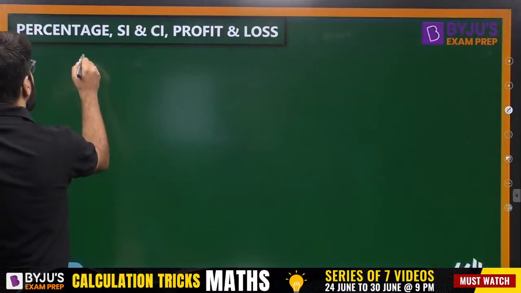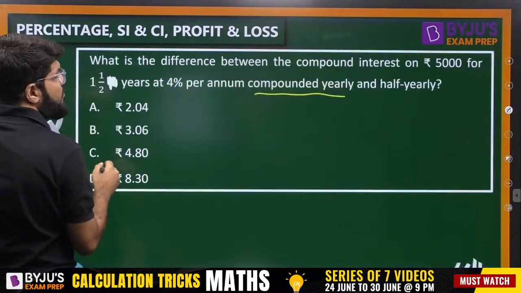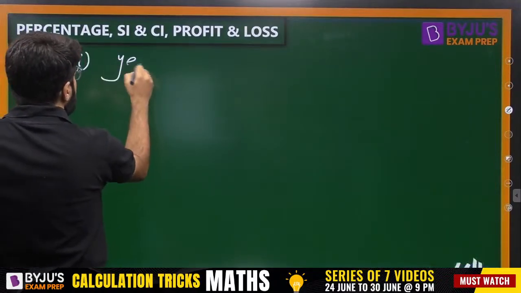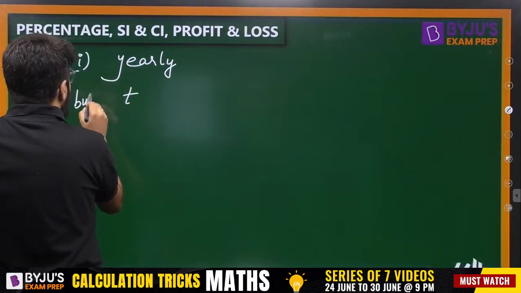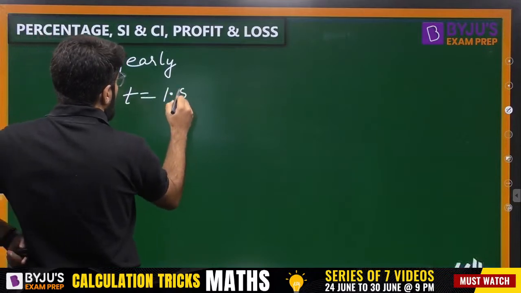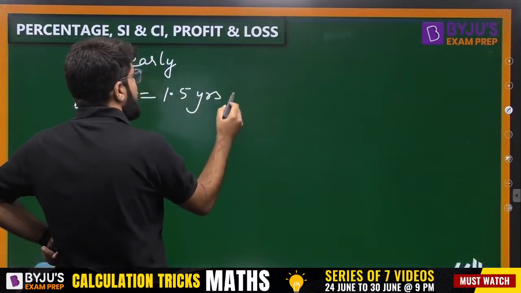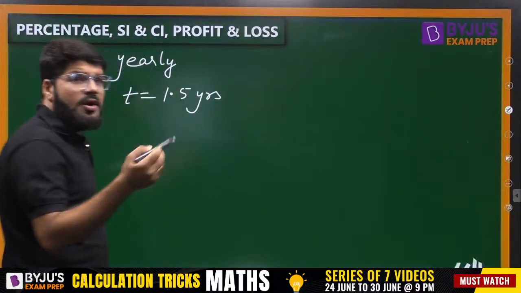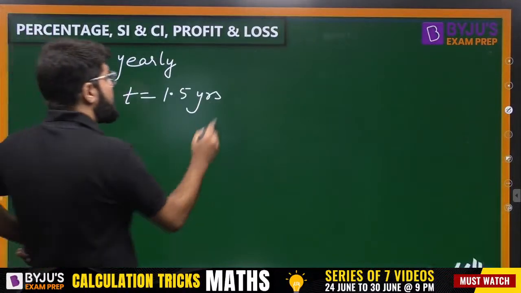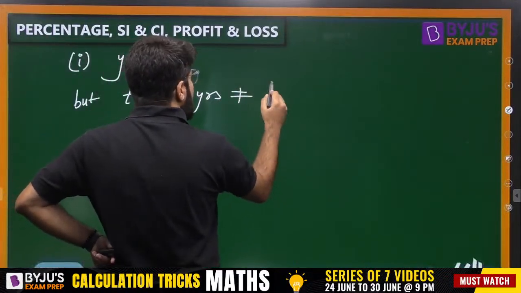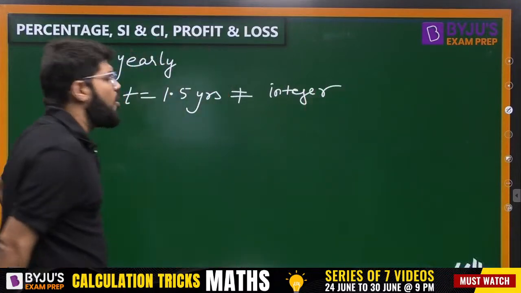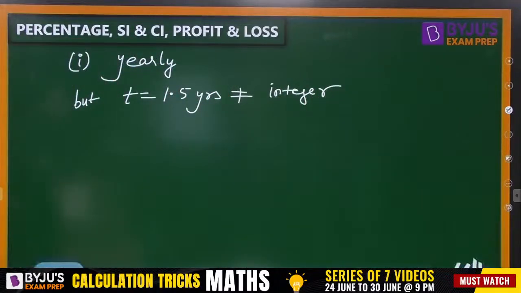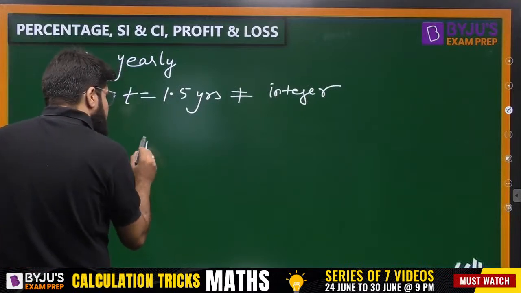So case number 1: when it is compounded yearly, annually, but the time is given to be 1.5 years, which is not an integer. When the compounding is done yearly, but the time is not equal to an integral number of years, that is the next thing to be learned. So in that case, what is the formula?